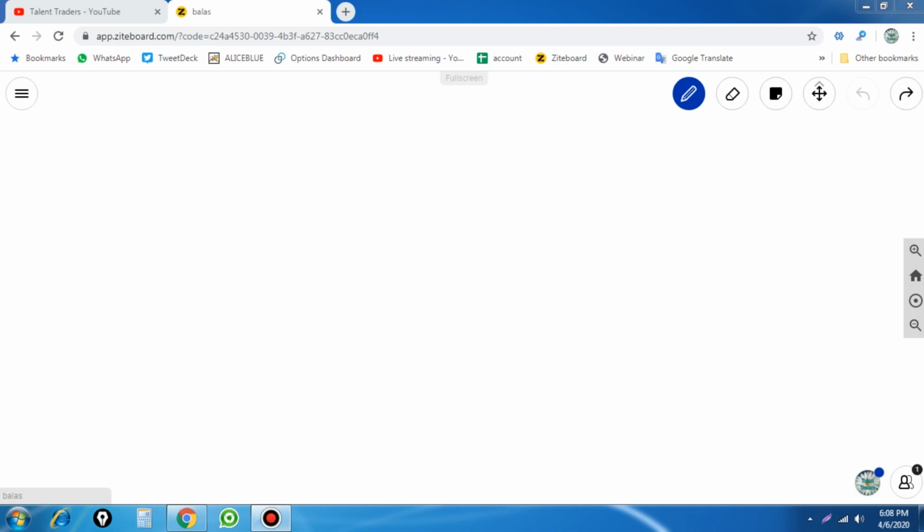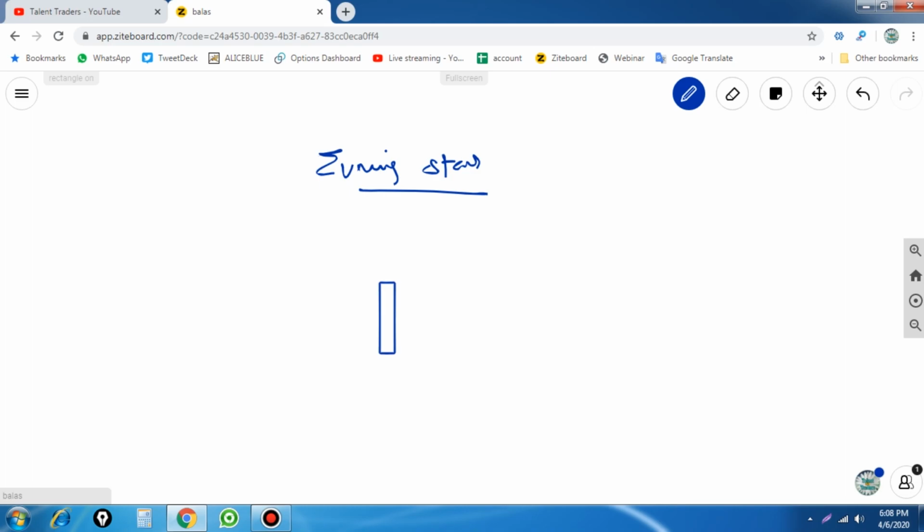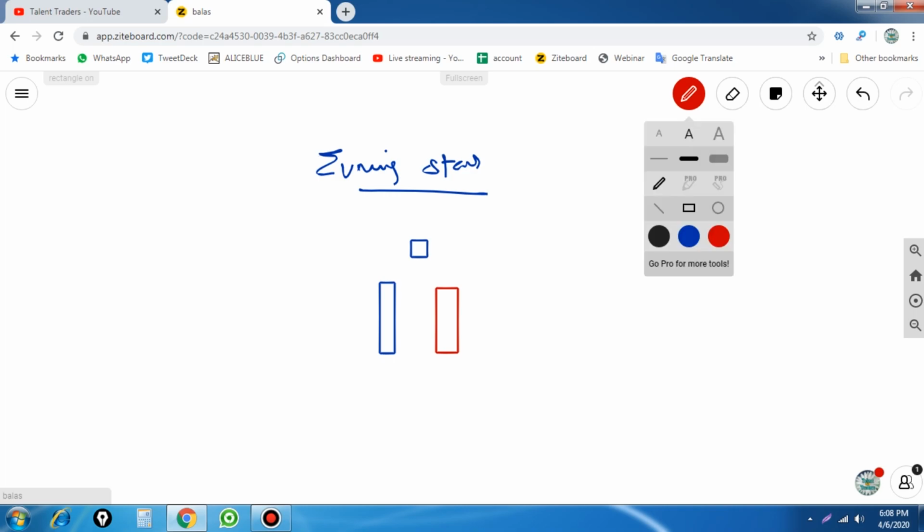When we follow only the spinning top, we are using four ways. So the evening star is nothing but the spinning top and where it forms. First of all, the trend must be bullish, and there will be a big long white candle. Our next candle forms higher, gapping above the previous day's high, and the next day the candle forms below the red candle, which we can call the spinning top, higher than that.